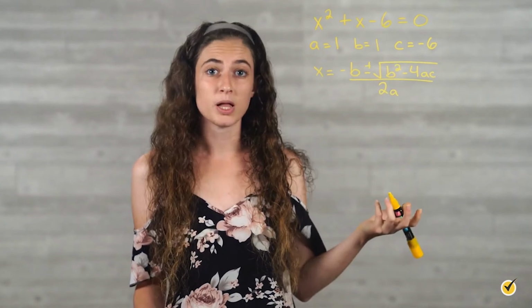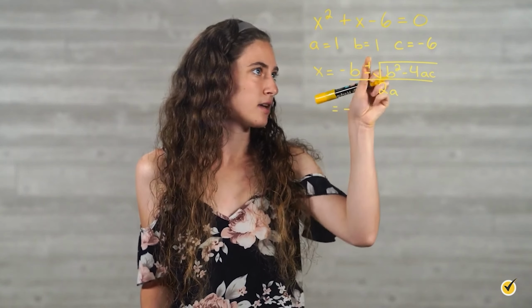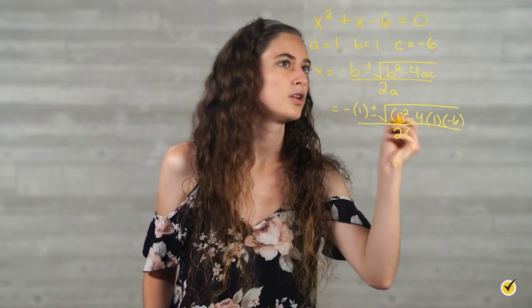Next, substitute the values for a, b, and c into the quadratic formula. So let's write out our quadratic formula again so that we remember it. x is equal to negative b plus or minus the square root of b squared minus 4ac all over 2a. And now we're going to plug in our a, b, and c into this equation. So x is equal to negative 1 plus or minus the square root of 1 squared minus 4 times 1 times negative 6 all over 2 times 1.